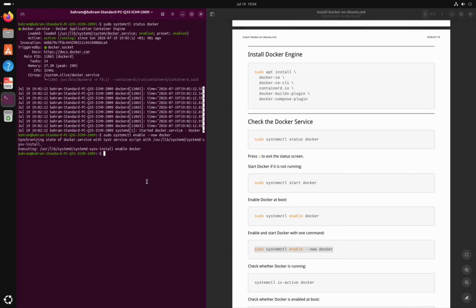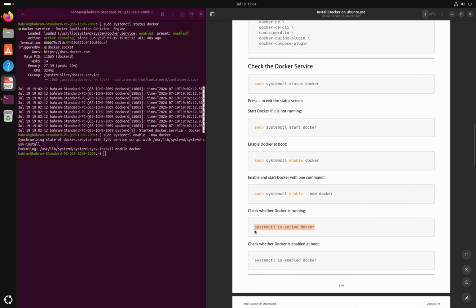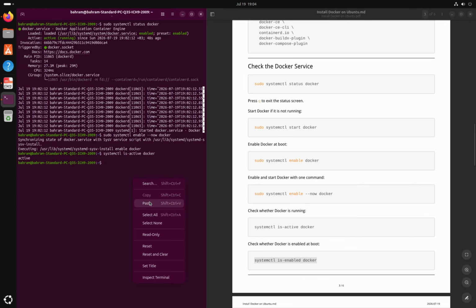You could also, to quickly verify Docker is running, use this. Here it is active. To check whether Docker starts automatically at boot, use this. Here it is enabled.